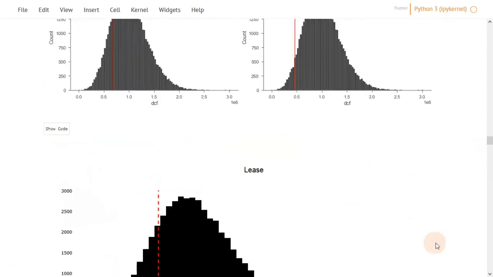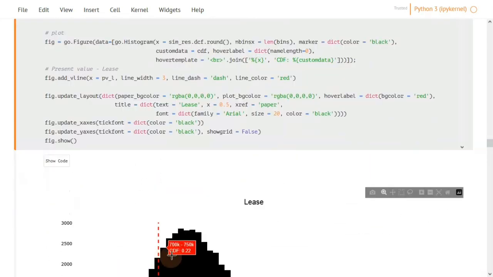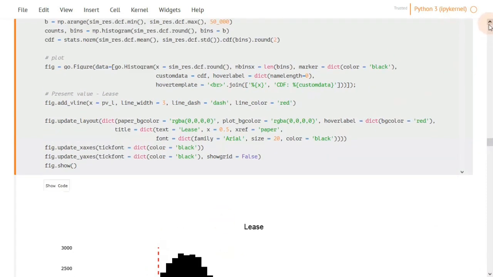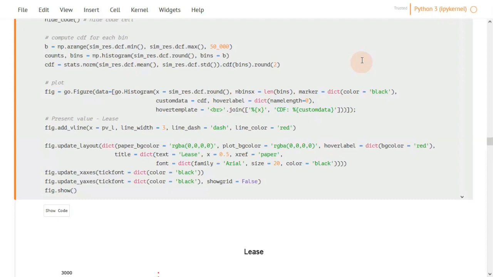Plotly is actually pretty straightforward, but the actual trick here was to compute the CDF along the bins. We want to calculate CDF at the exact bin ranges that Plotly plots. We first instantiated a bin range from the minimum and maximum results of the discounted cash flow. Then we used NumPy to plot a histogram and get the count and bins, and we evaluated the cumulative distribution function, passing the parameter of the distribution at each value of bin,